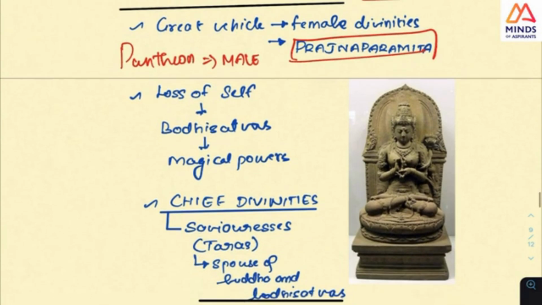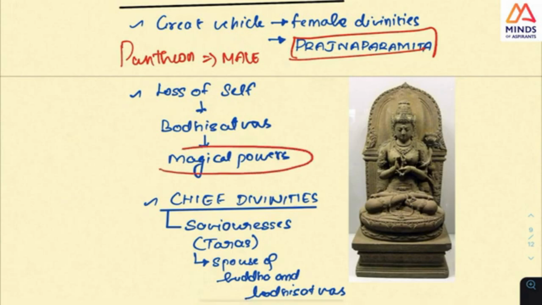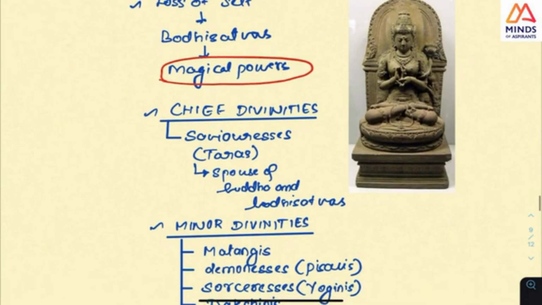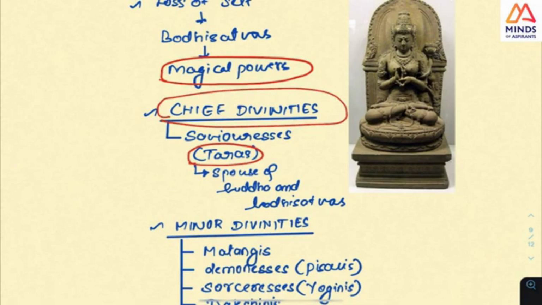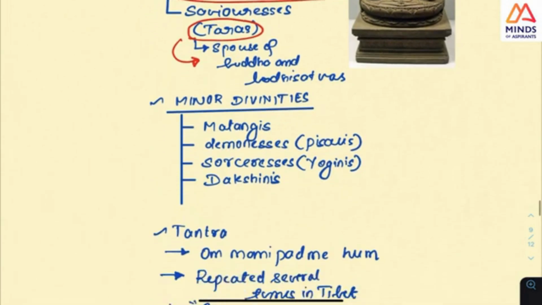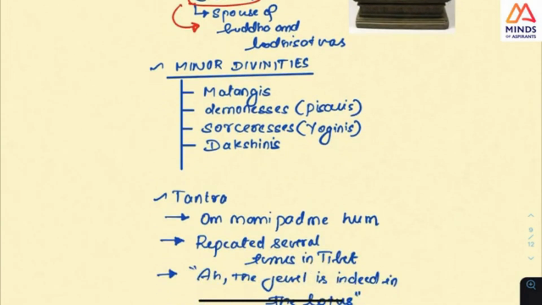But now, Vajrayana is about magical powers, and then there start to be chief divinities, these divinities of women, called Taras, like a spouse for Buddha and Bodhisattvas. So these women deities are getting into the pantheon, and you will have minor deities as well, Matangis and Pisacis. Demonesses, Pisacis; in Tamil you will know pisasu means a demon. And sorceresses, Yoginis, Dakinis.